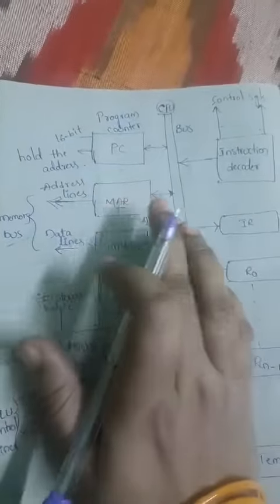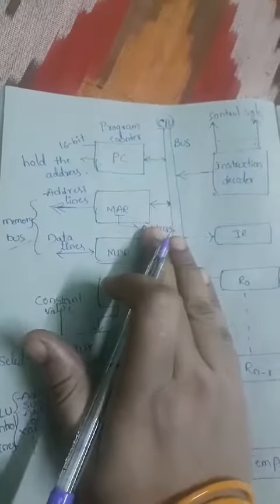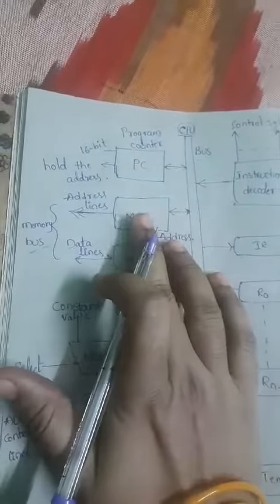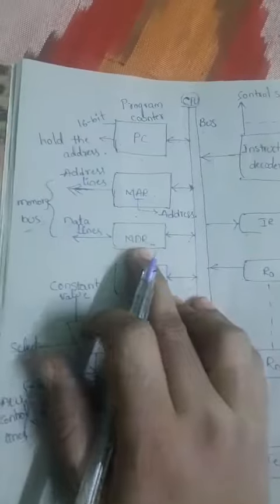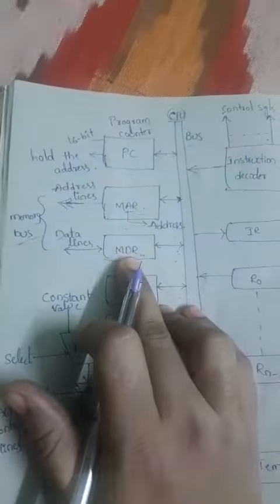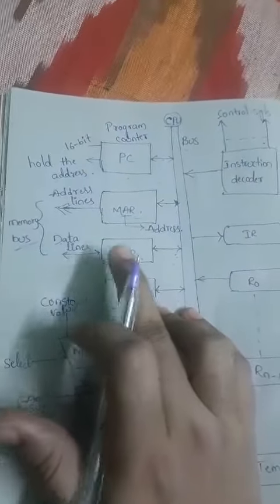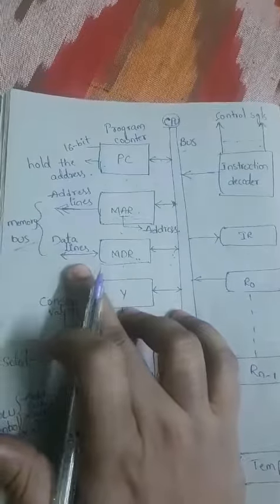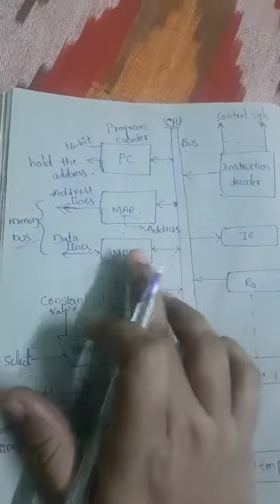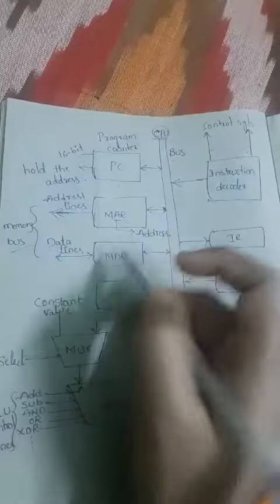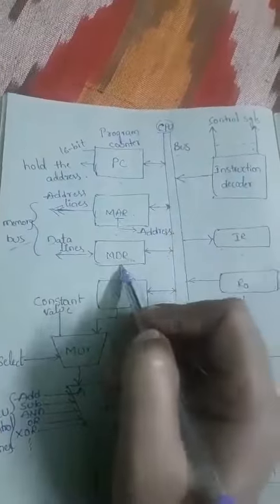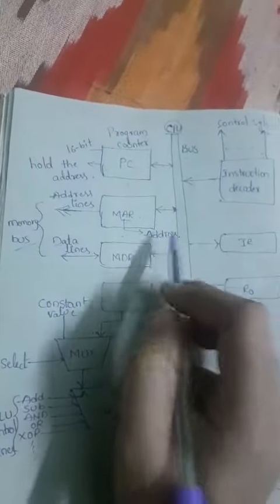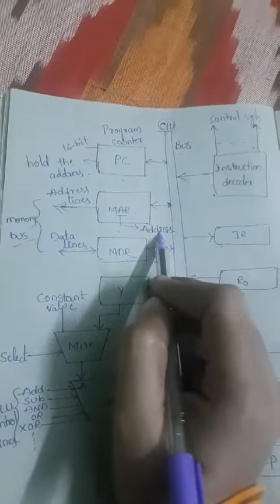Coming to the MDR, it holds the data that is being transferred from memory to processor as well as processor to memory. Simply we can say that one carries the address and the other carries the data.